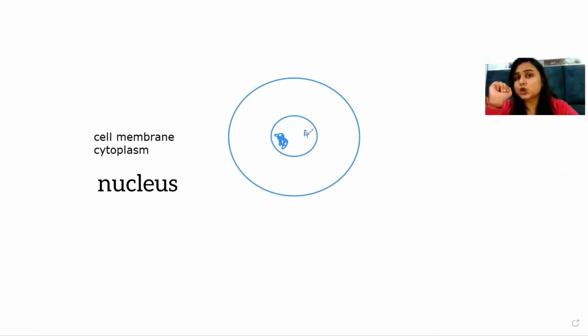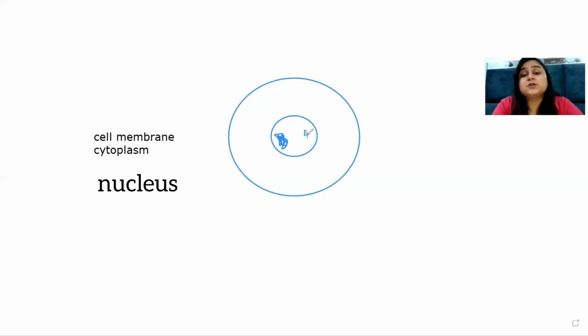Genes are present on chromosomes, and these genes are the hereditary units which get transferred from parents to children. Apart from being responsible for this hereditary transfer, the nucleus is the control center of the cell.